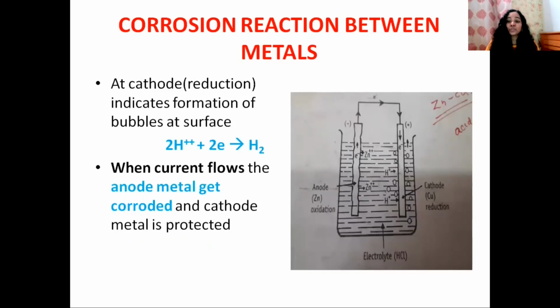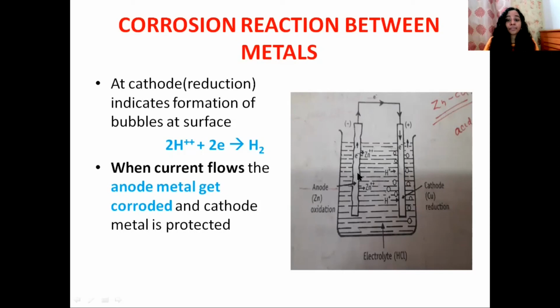These two electrons reach the cathode, and from this region they react with hydrogen ions present in the electrolyte solution and produce hydrogen gas. At the cathodic area, reduction occurs, which is indicated by the formation of bubbles at the surface.